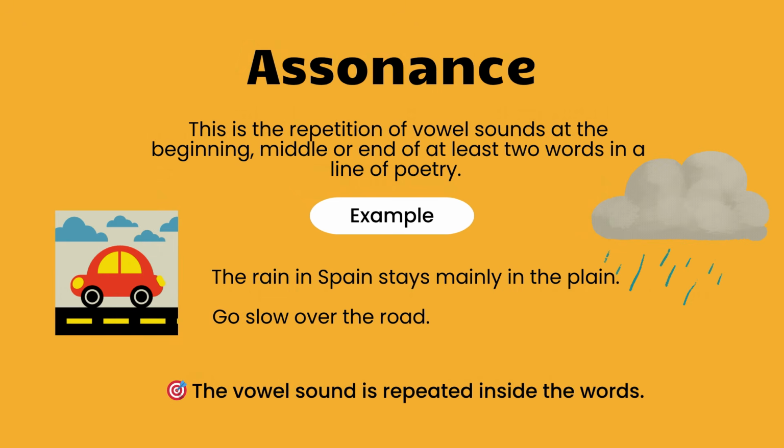Assonance. This is the repetition of vowel sounds at the beginning, middle, or end of at least two words in a line of poetry. Example: the rain in Spain stays mainly in the plain. Go slow over the road. The vowel sound is repeated inside the words.